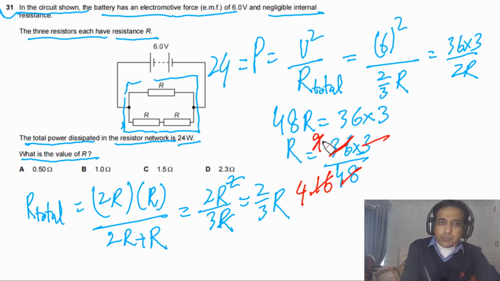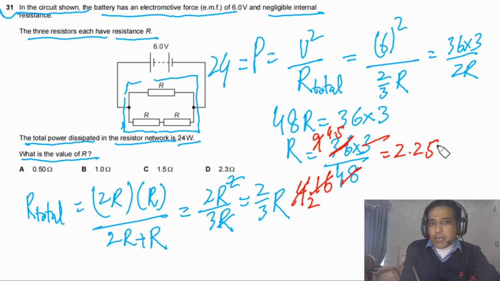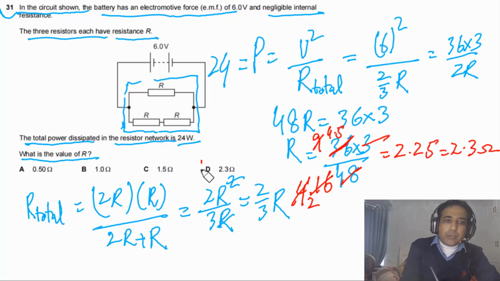If we divide this by 2, we will get 4.5, and if we divide this by 2, we'll get 2. So we got 4.5 divided by 2, so we will get 2.25. So we can say R will be equal to 2.25 up to 2SF. We can say this will be equal to 2.3 ohms. So the answer for this question is D. So this is how you can answer. This is the main concept.